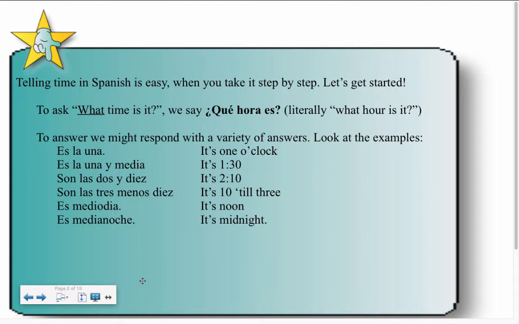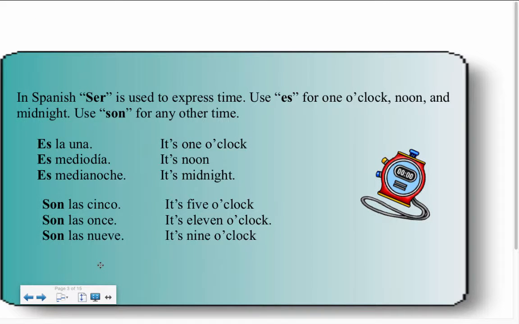So a couple of responses for that in Spanish would be, es la una. Es la 1:30. Son las 2:10. Son las 3:10. Es mediodía. Es medianoche. In Spanish, another thing that we need to look at is that we use ser to express time. Ser in third person is es. So we'll use that for 1 o'clock, noon, and midnight.